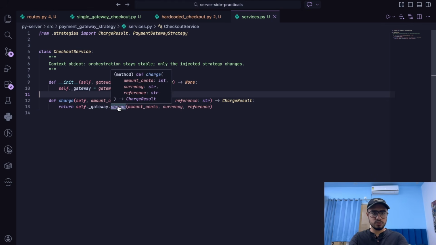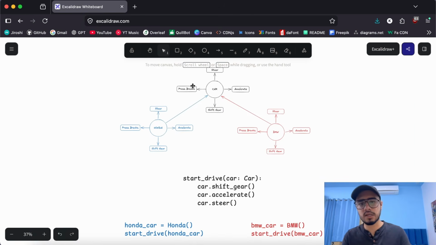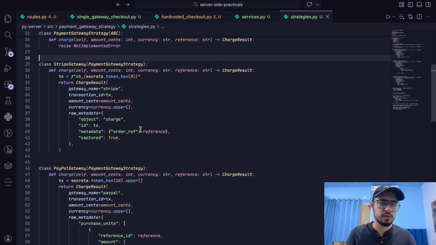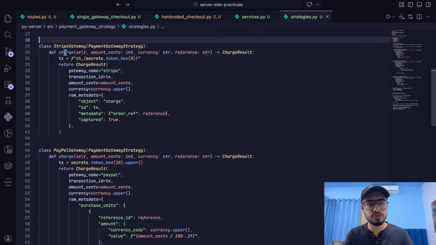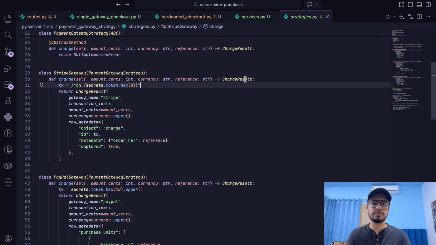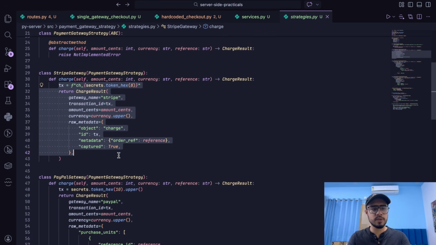So if I go to this charge function precisely, you can see that we have come to something called the payment gateway strategy. So this is the base class, just like we had the car class here. This is the base class called payment gateway strategy. Now it does not have any implementation, so we'll have to implement it. So we can define different payment gateways here. We have a different gateway for Stripe, which has a charge function, as I said. Each one of them must have a charge function with the same number of arguments and the same types and all.